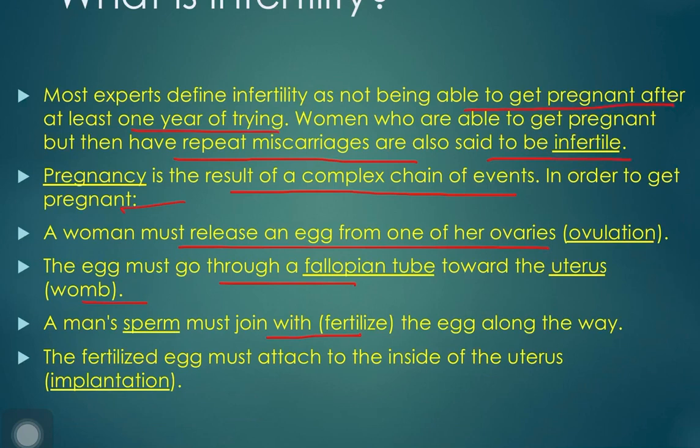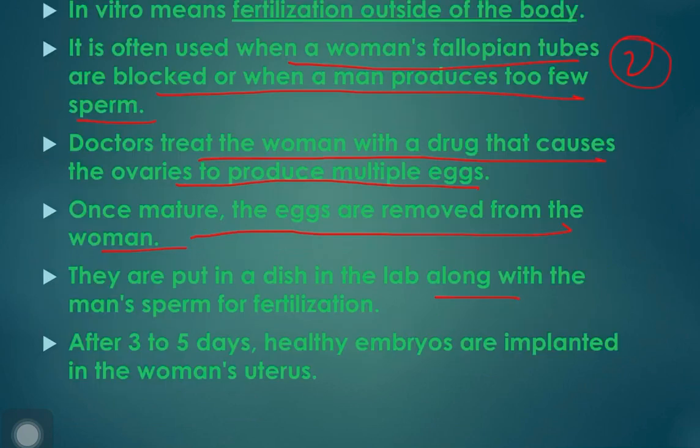Doctors treat the woman with a drug that causes the ovaries to produce multiple eggs, and once mature the eggs are removed from the woman. So the eggs are removed from the woman's ovary and they are put in a dish in a lab along with the man's sperm for fertilization. After 3-5 days, healthy embryos are implanted in the woman's uterus. So the process of fertilization and implantation is assisted in this case.